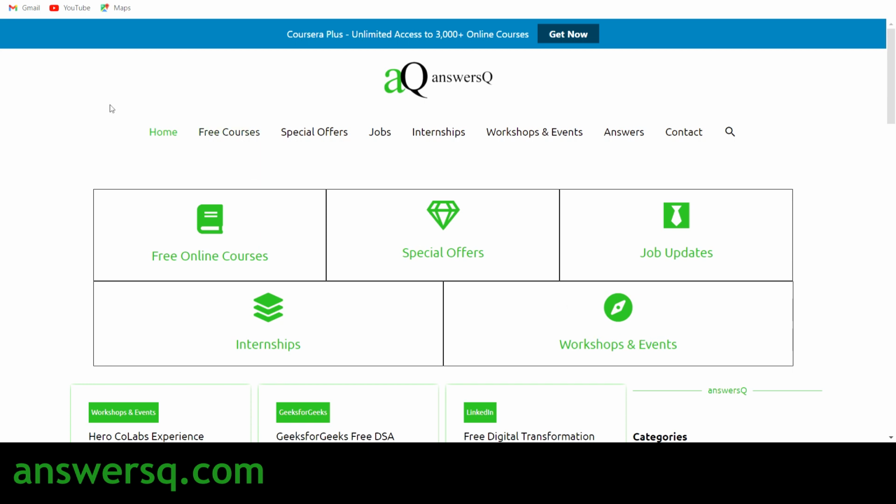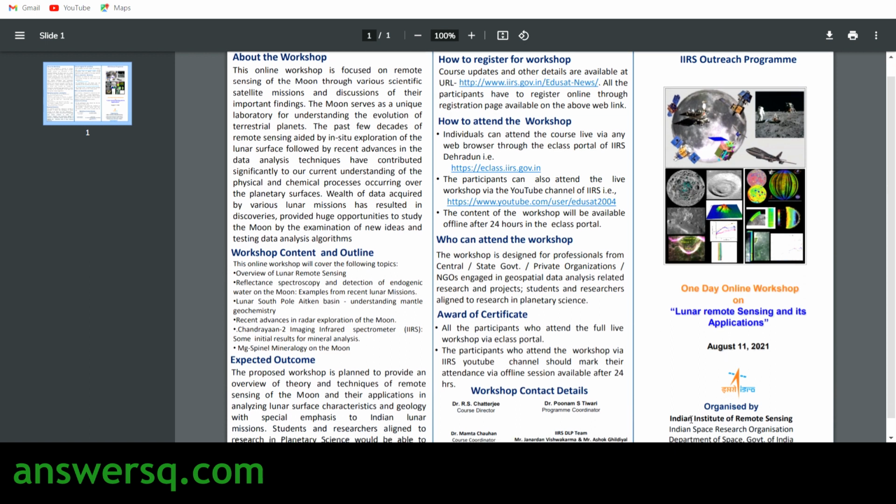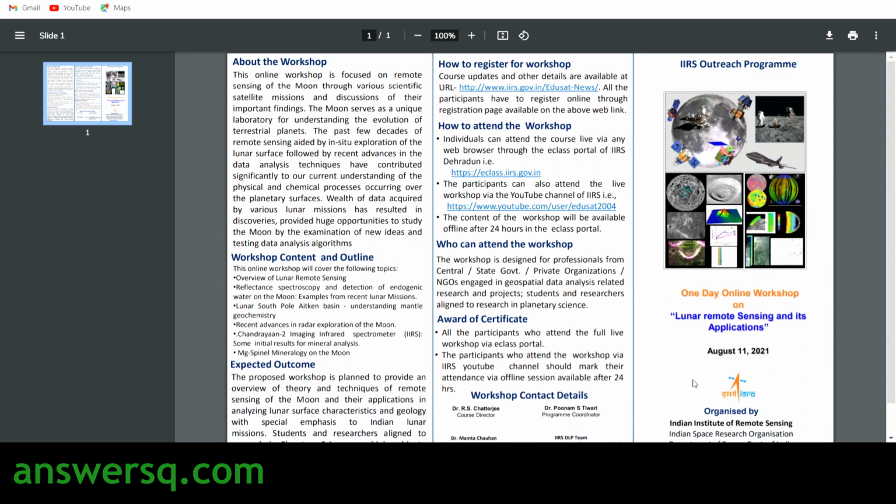So there are two workshops which are conducted by ISRO. The first one is Lunar Remote Sensing and its applications, and this workshop will be conducted on August 11, 2021. As you can see here, it is organized by IIRS, that is Indian Institute of Remote Sensing, which operates under the Indian Space Research Organization, that is ISRO. So this is a one-day online workshop which will be focusing on remote sensing of the moon through various scientific satellite missions and discussions of their important findings.